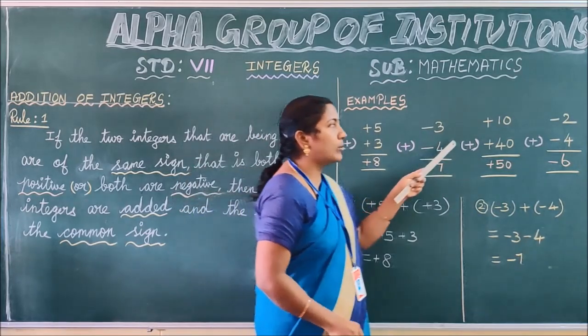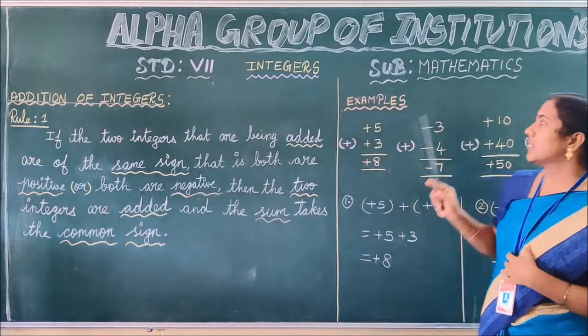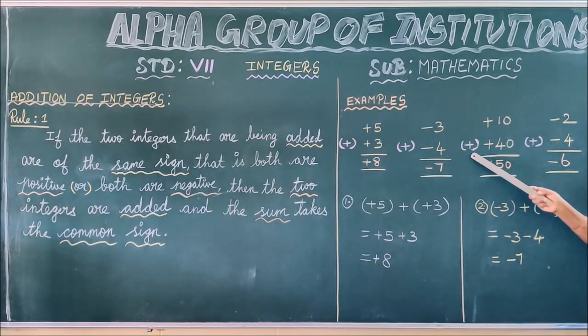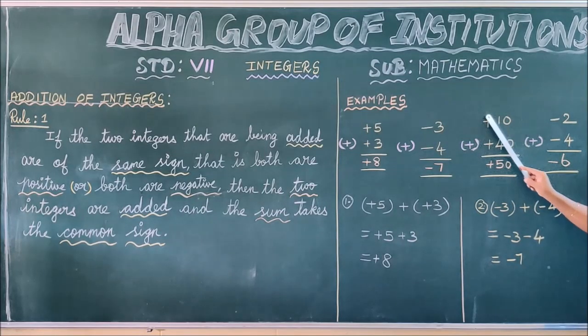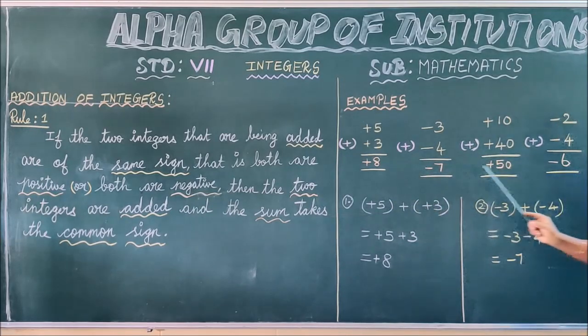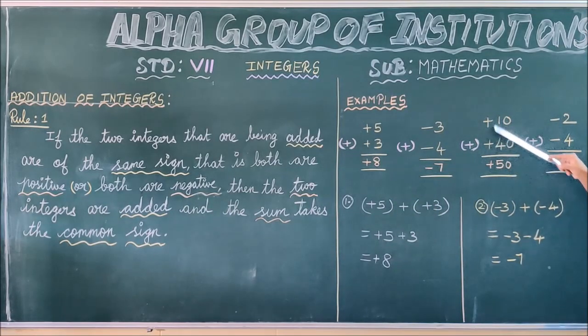See the next example, children. What is given in the question? Plus 10 plus 40. These are the given two integers and the process is addition. According to rule 1, the given two integers are of the same sign. So we have to add these two integers by ignoring the symbol. The two integers are 10 and 40. Add 10 with 40. What do you get? 50. Thus, as per the rule, the sum takes the common sign. What is the common sign here? Plus. So the answer is plus 50.